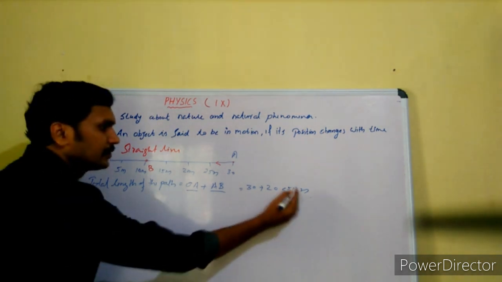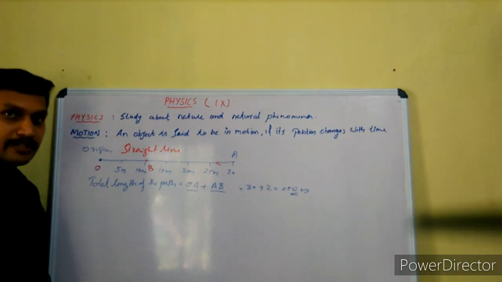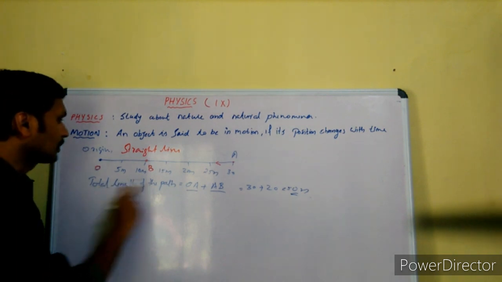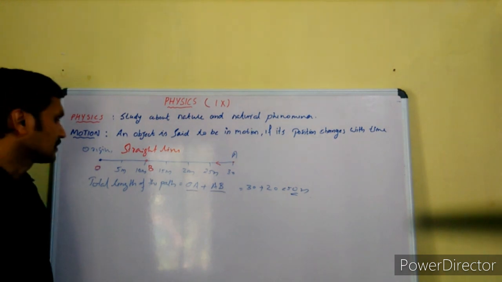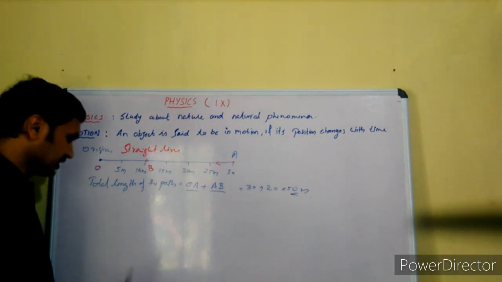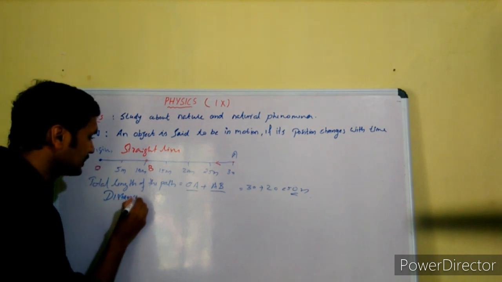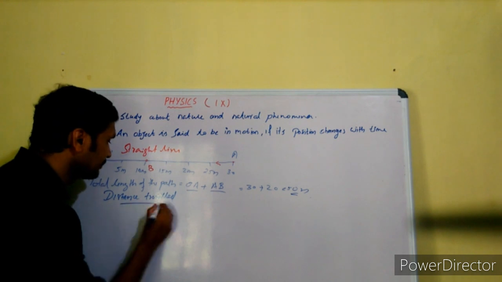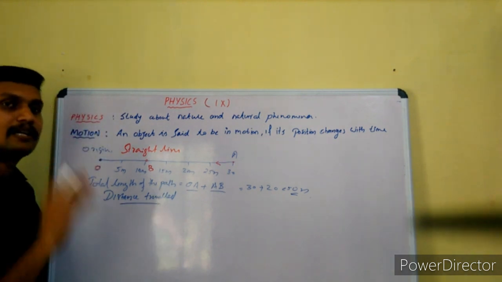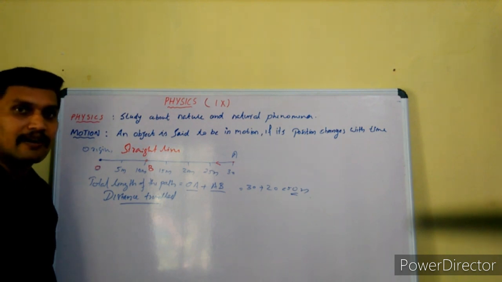It having only numerical value, 50, can be called as magnitude. So this total length of the path covered by the object is known as the distance travelled by the object. What is distance travelled by an object? It is the total length of the path covered by the object.